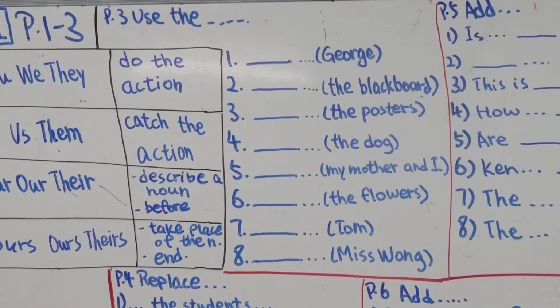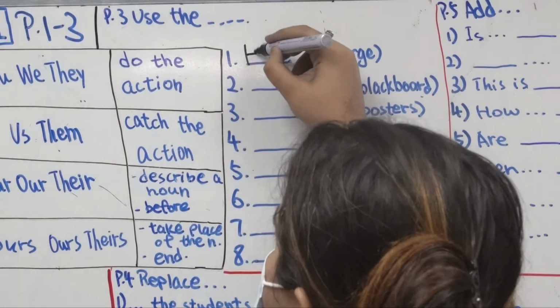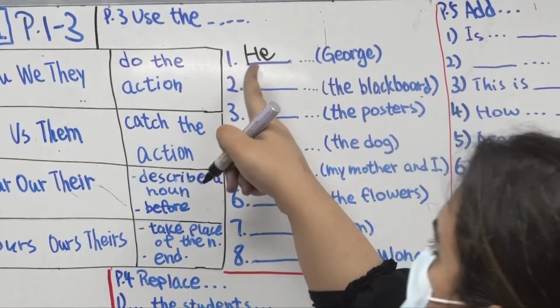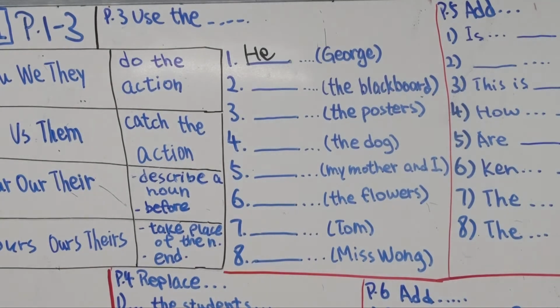For George we use, what do we use? George is a boy, so that's why we use he, of course, right? Now you can complete the sentence. He is dreaming. Wow, he's dreaming.